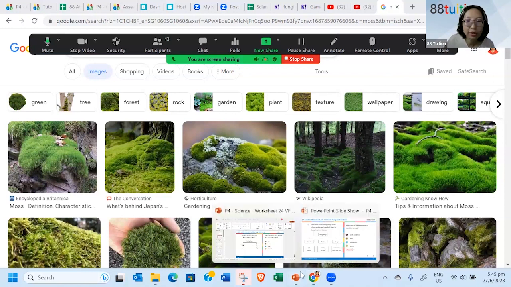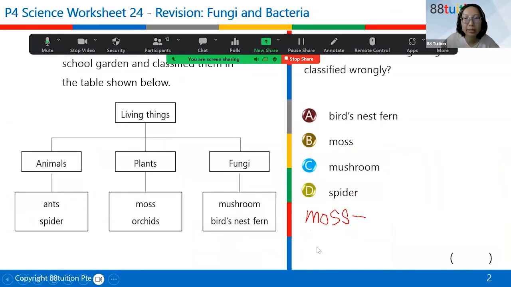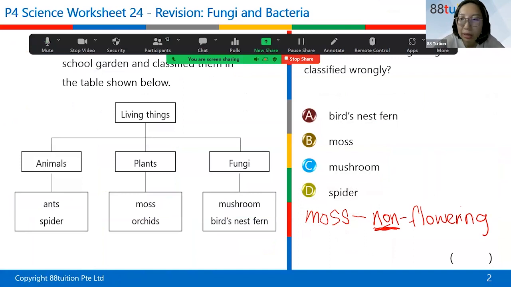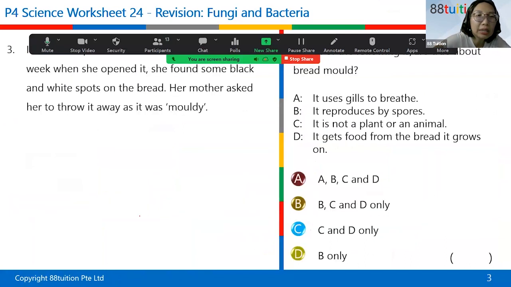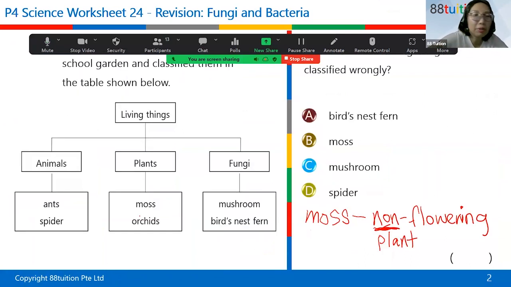Moss is a non-flowering plant, which I'm going to write here. Non-flowering. This is a non-flowering plant. So moss is a plant, but how about orchid?